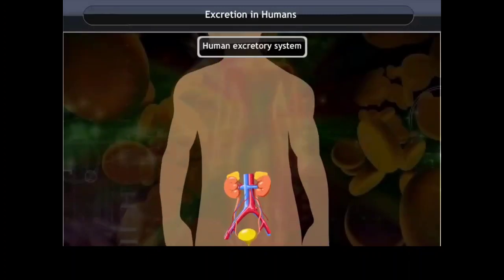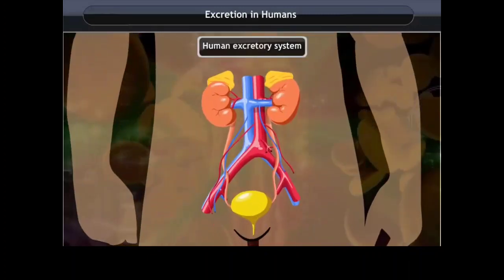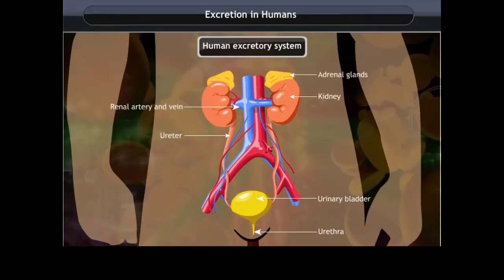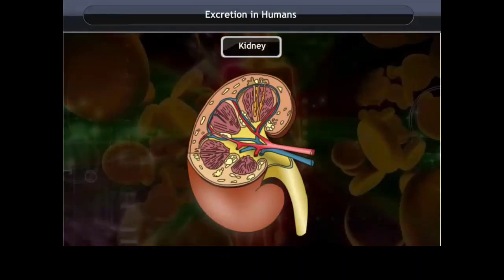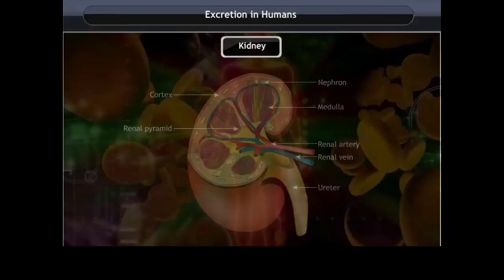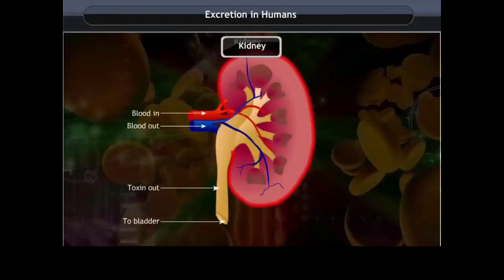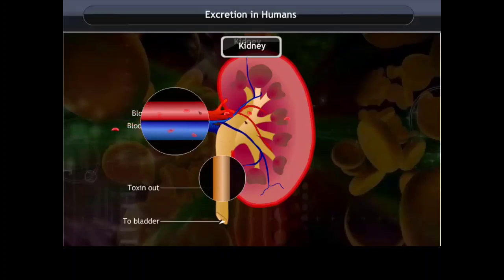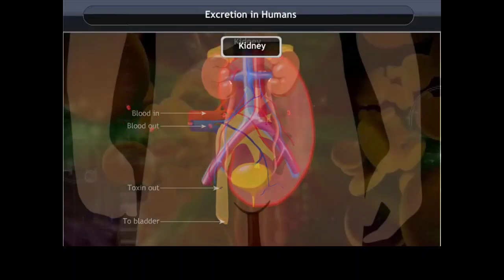Human excretory system. Now let us see how excretion occurs in humans. The kidneys are the filters that filter the blood to remove the harmful substances in it. This is a structure of a kidney. The useful components are then reabsorbed. The wastes dissolved in water are removed as urine.